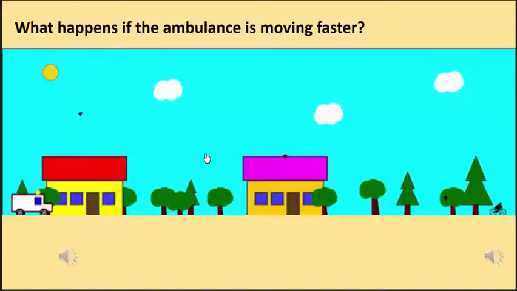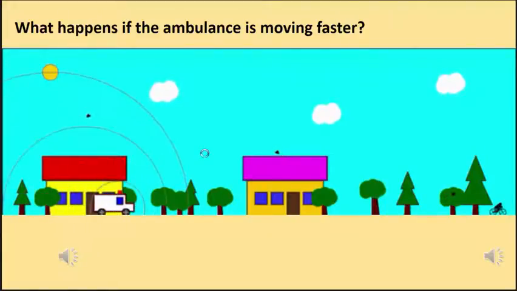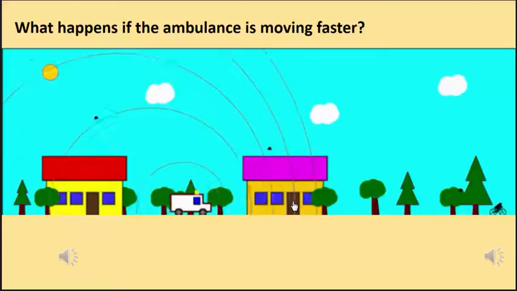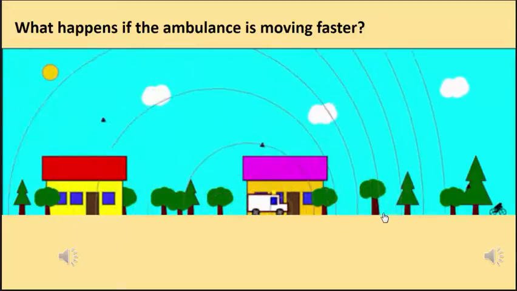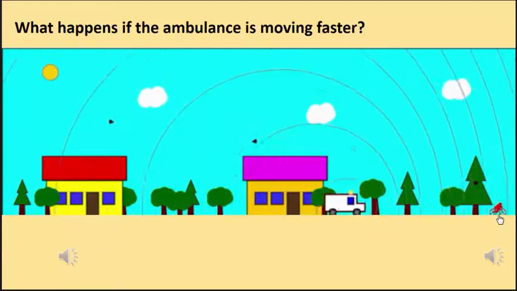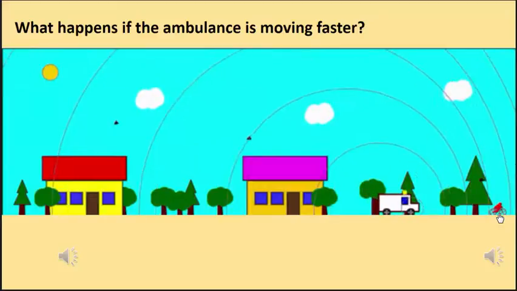Okay, so this is moving faster. You notice that the compression fronts are even closer to each other. So that tells us the cyclist is going to measure an even higher frequency. So the speed of the ambulance, like the speed of Billy, or the speed they move relative to each other, is what's going to determine the frequency as measured by the cyclist.